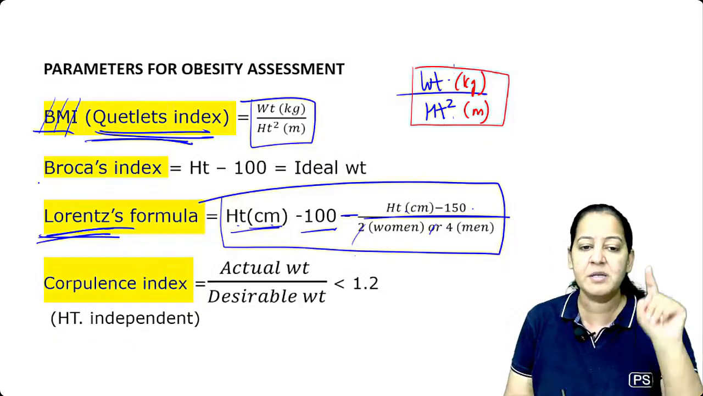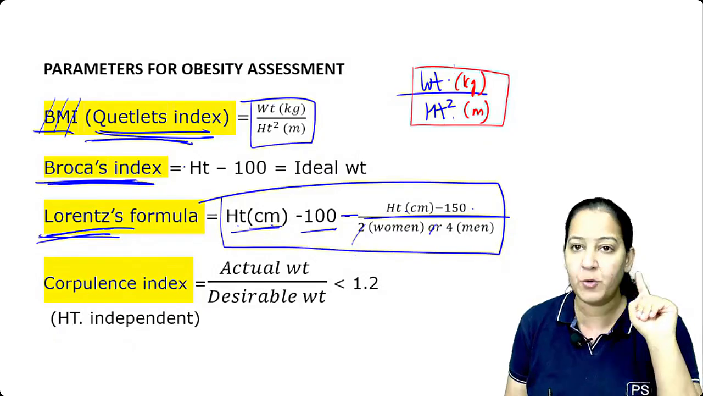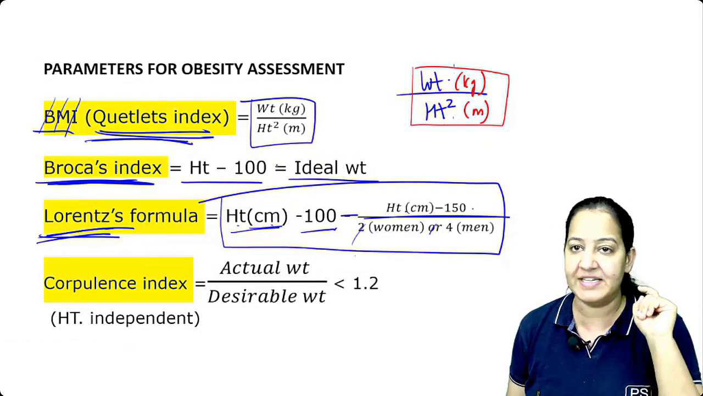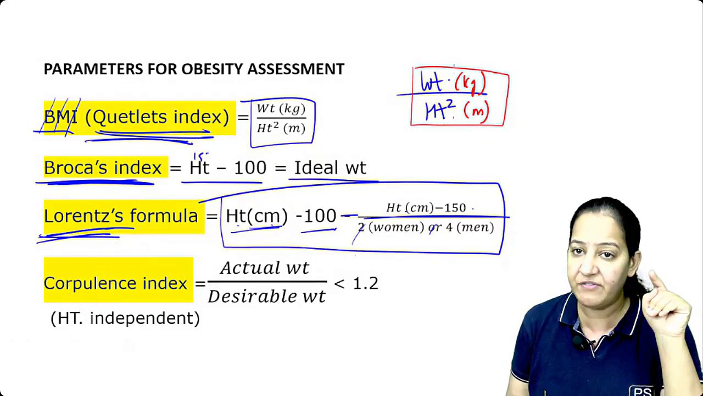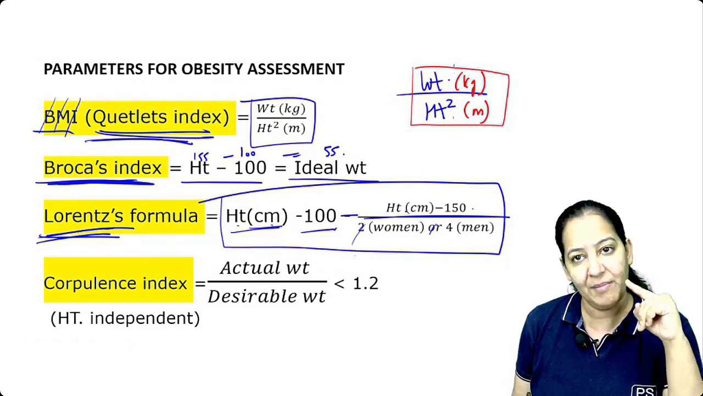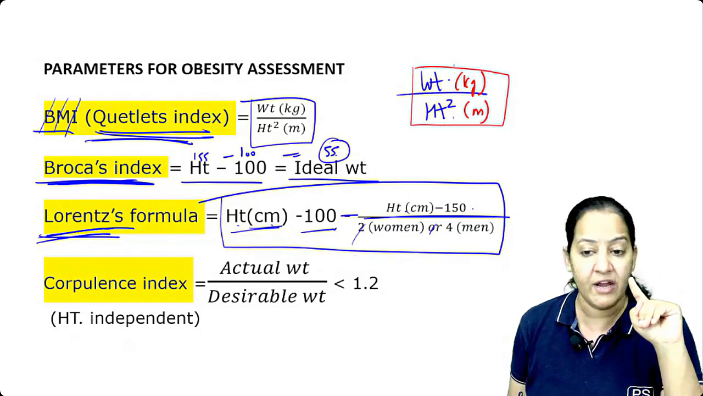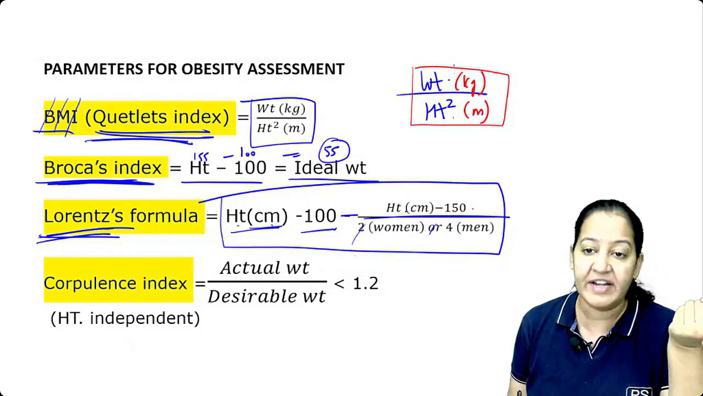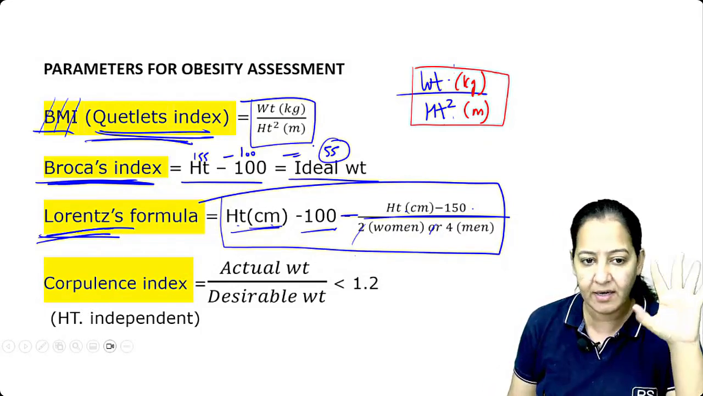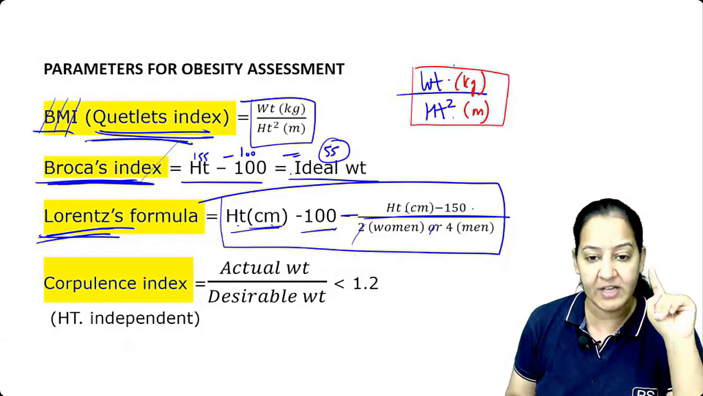Okay, the third is Broca's index. Height minus 100 is the ideal weight. Again, height in centimeters. My height is 155. So 155 minus 100, my ideal weight should be 55. Now, if I'm 55, I am ideal. Less than 55, I am underweight. And more than 55, I am obese or overweight. So this is Broca's index. Broca's index has both height and ideal weight.